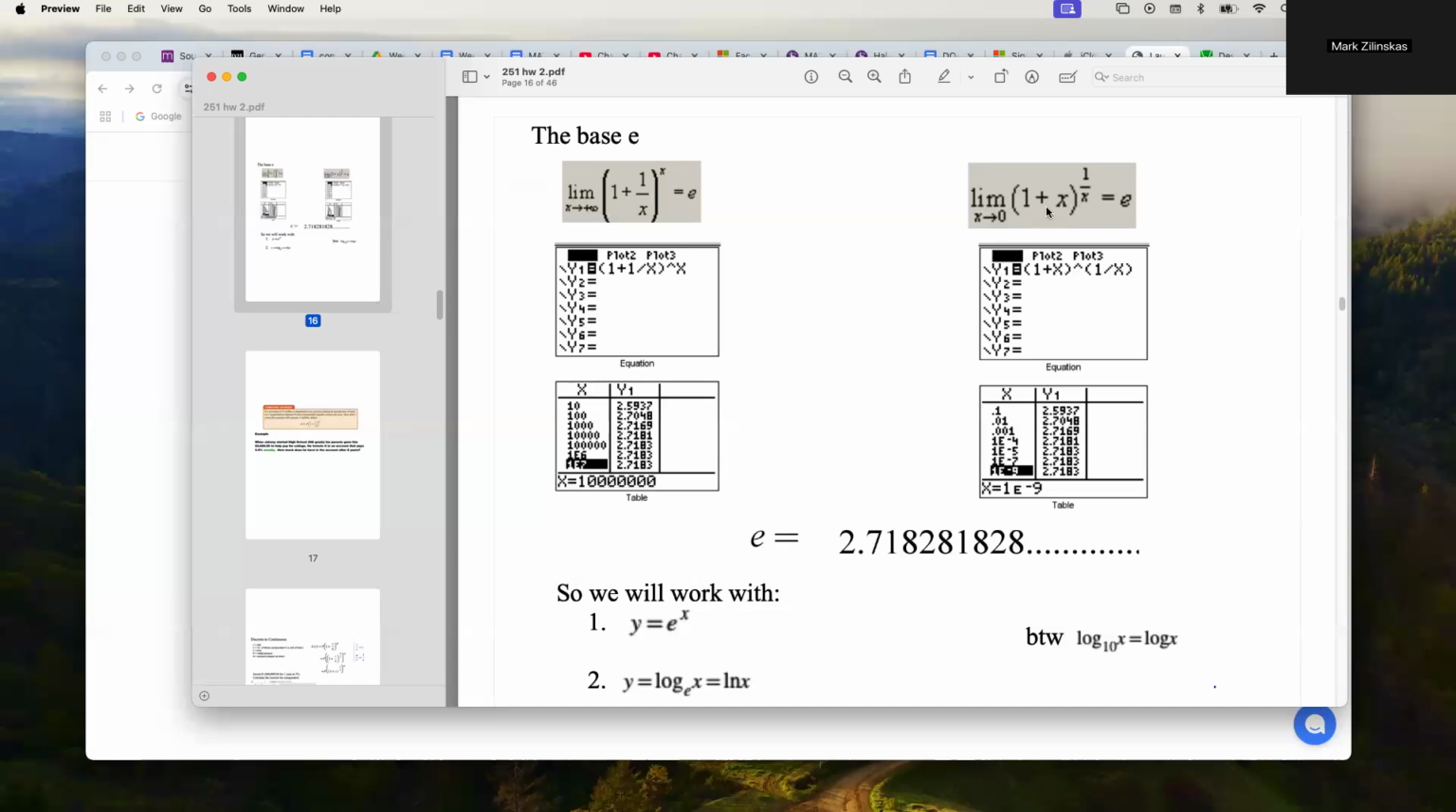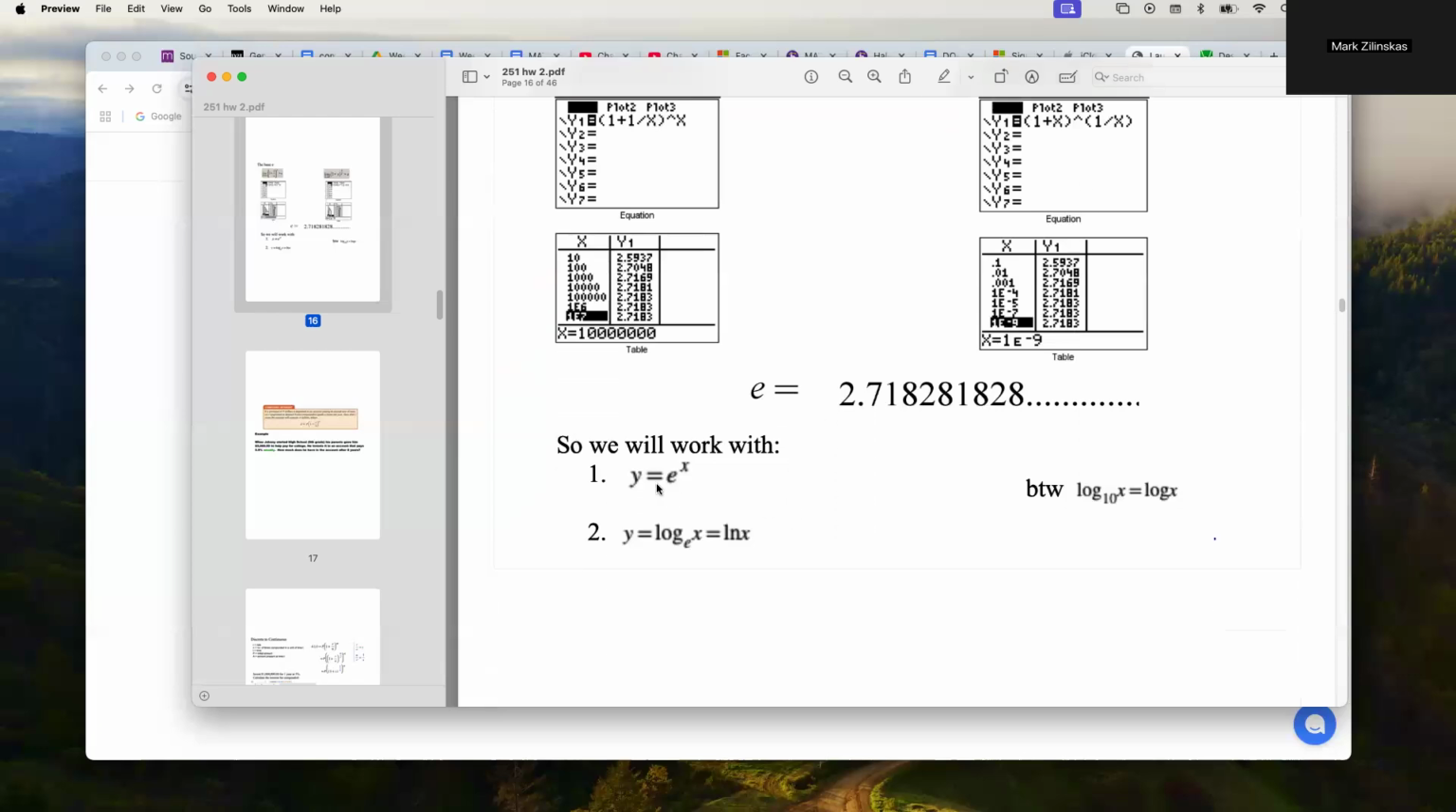Likewise, I could take this expression, 1 plus x to the 1 over x, and approach 0. When I do that, notice I go from 0.1 to 0.01, 0.001, 1 times 10 to the negative fourth, which would just again be another 0 added on there. Again, as I get closer and closer to 0 here, 1 times 10 to the negative 9, I get 2.7183. So both of these expressions right here are different ways of expressing, or defining, I should say, the number e.